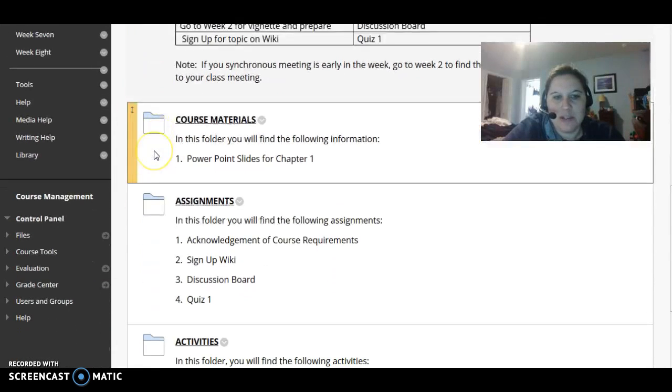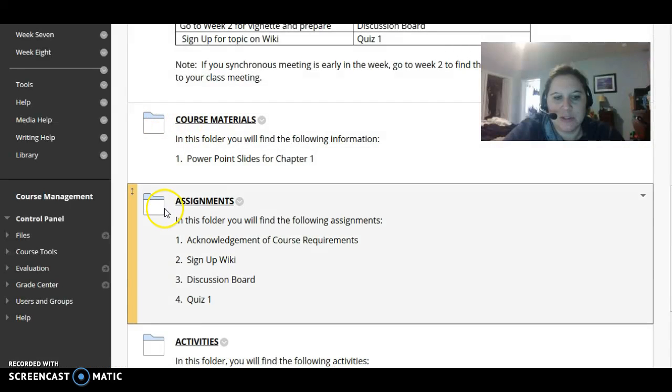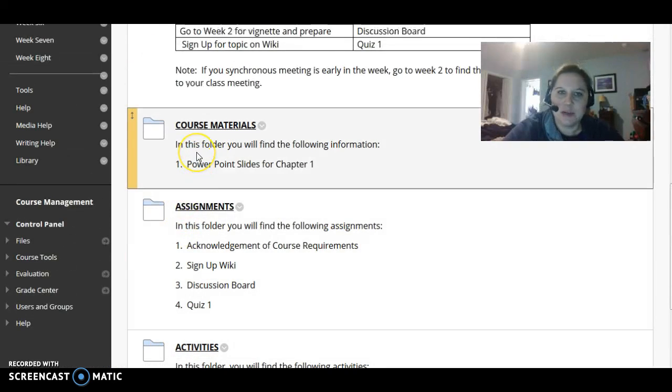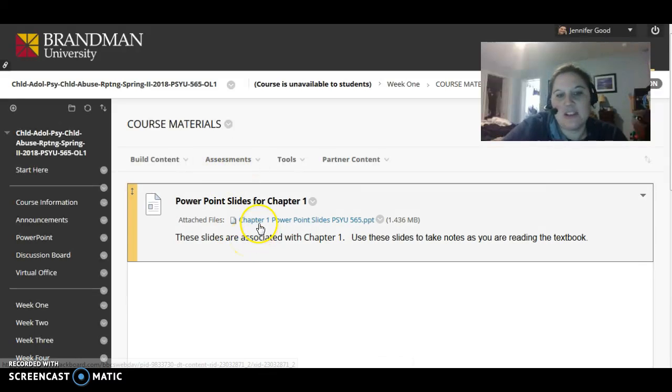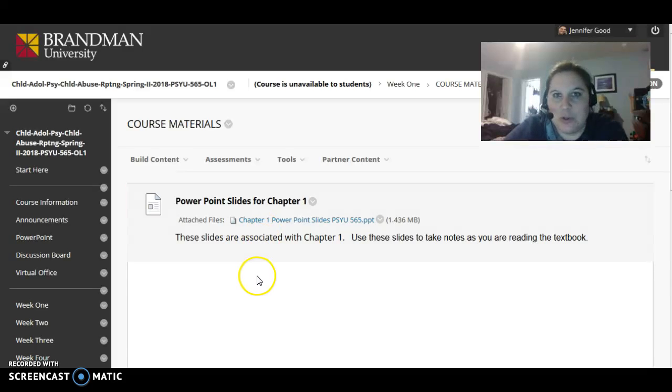All right, the remaining folders are course materials, assignments, and activities. This is how it's going to be structured for each of the weeks. The course materials section is simply that. There's a PowerPoint included in here. You can use this PowerPoint during the Adobe Connect synchronous session if you wish, but mine will be slightly different. I've adapted mine to my lecture, so it's not going to look exactly the same. You'll be able to use this as an outline, but know that ours aren't going to be identical. So that's the course materials.